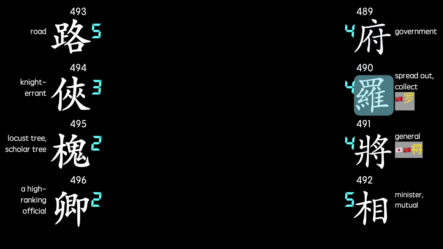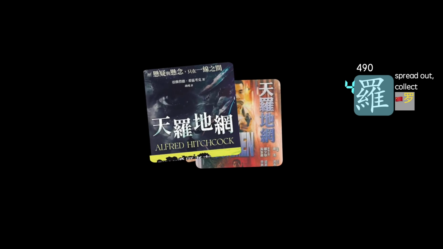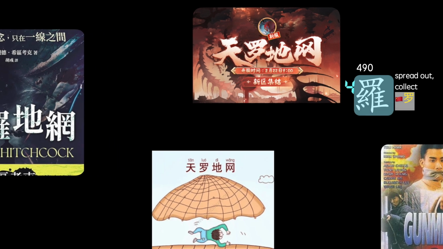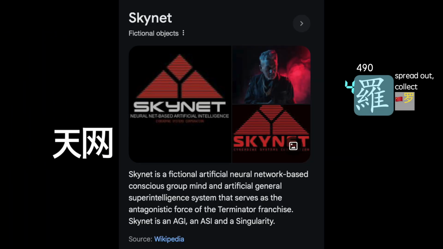As I mentioned, the radical for this character means net, and this character appears in an important Chinese expression, which means heaven's net and earth's web. There's an ancient Chinese story from where the expression originates. As the expression describes an inescapable trap, it has appeared in analysis of modern China's extensive system of control and surveillance.